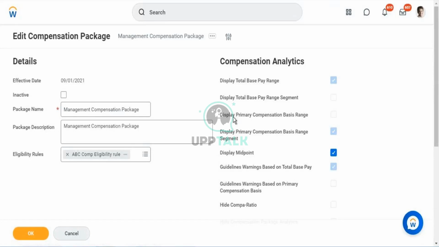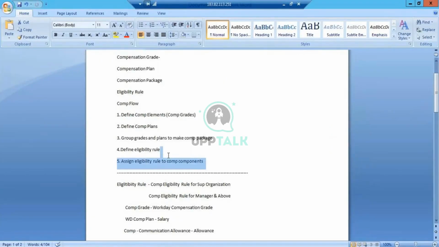These are all the 5 steps you'll be performing in the entire regular compensation process. But when it comes to enhancements, you'll be editing the same, and when you want to create, you'll be creating the same. Everything will be within these 5 only.